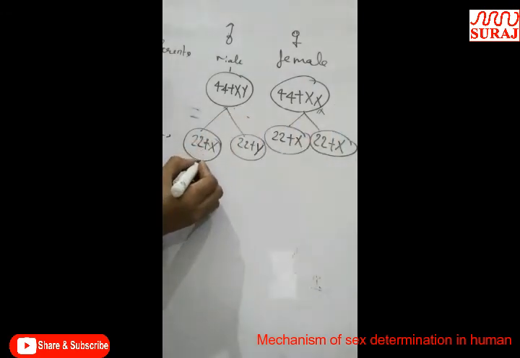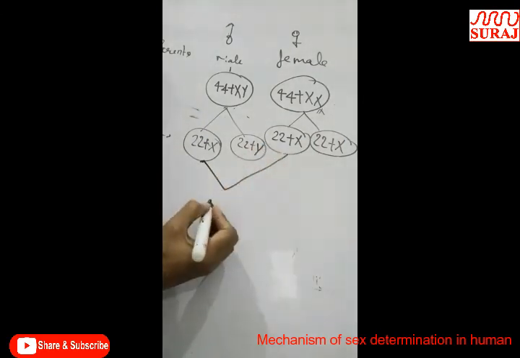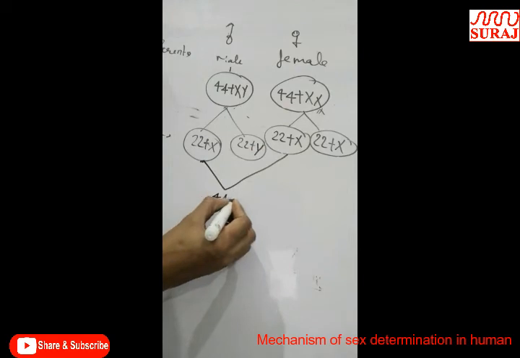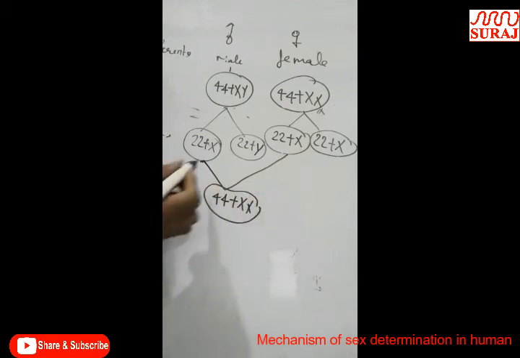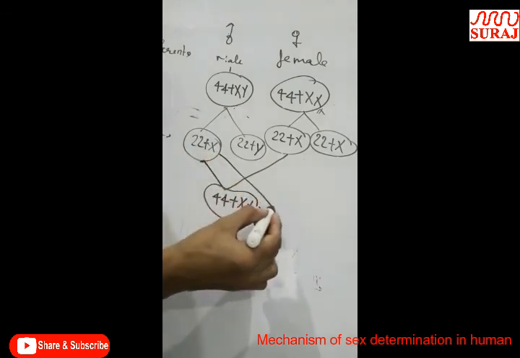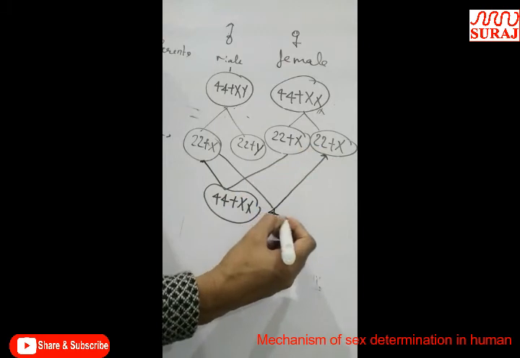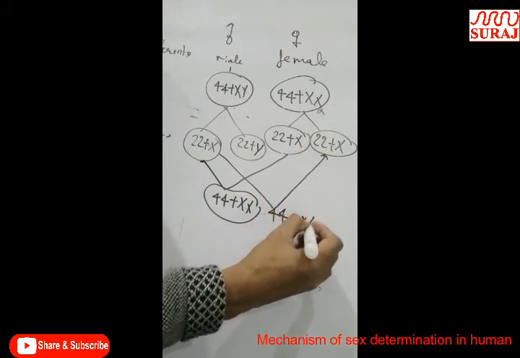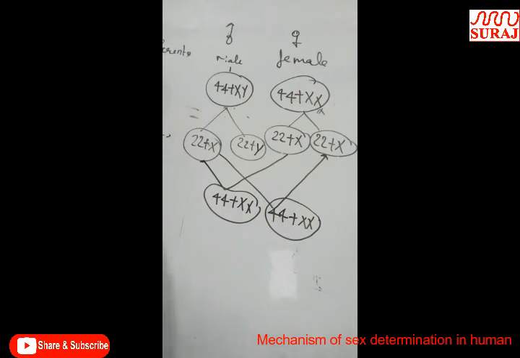When the male gamete, sperm having X chromosome, fuses with the female gamete, then 44 autosomes plus XX chromosomes, this individual is formed. If the same gamete having X chromosome fuses with the other female gamete, 44 plus XX chromosomes, this type of individual is formed.